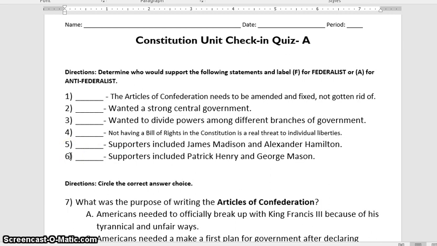Number 6. Supporters included Patrick Henry and George Mason. They were not part of the winning side. Were they Federalists or were they Anti-Federalists?